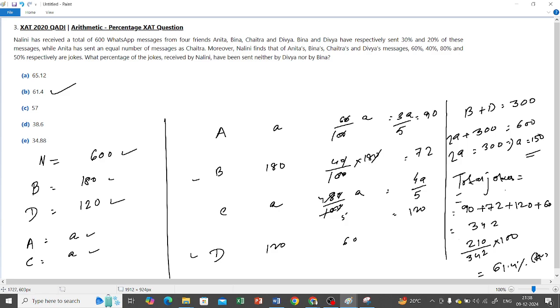So what is the total number of jokes? Once we get A as 150, we can find this value and this value, which is 90 and 120. So if we add all of them, I'm getting 342. So what percentage of the jokes received by Nalini are not sent by B and D? So A and C sent 90 and 120. So that is 210 divided by 342 into 100, 61.4.